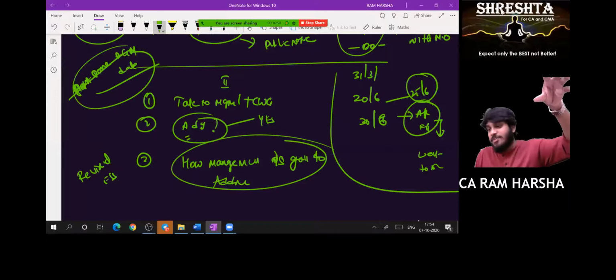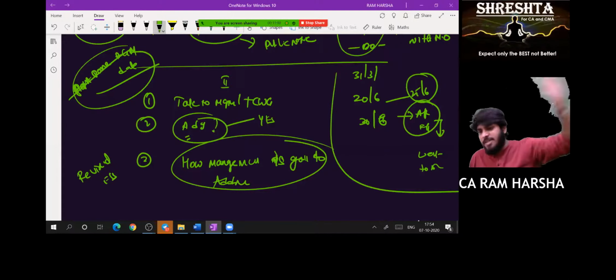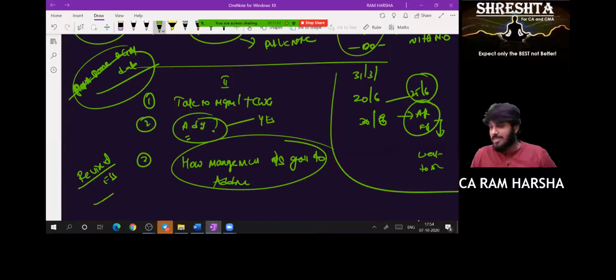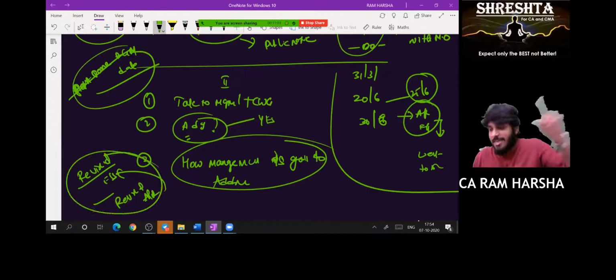The AGM date we fixed on 31st July, now we will conduct on 15th August. Management said they are now sending revised financials. Now what will I do? I will also give a revised audit report. The entire set will be sent to the shareholders.